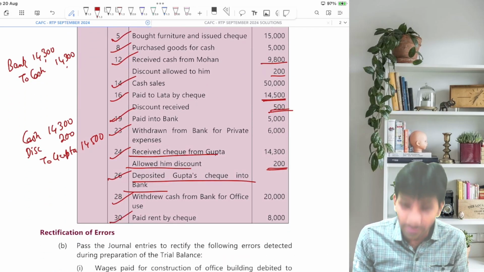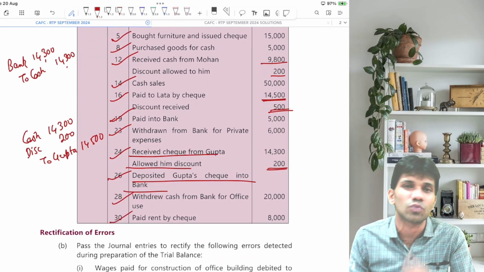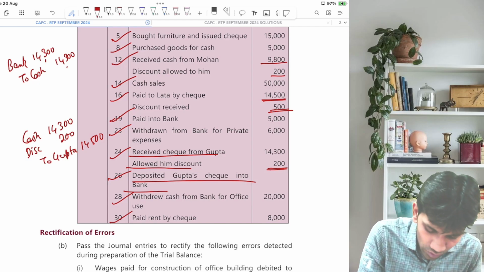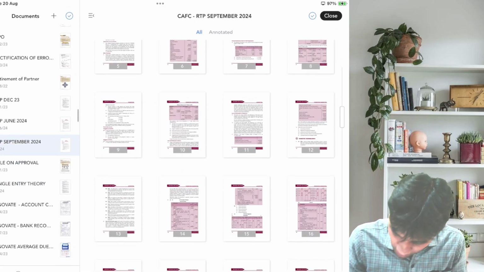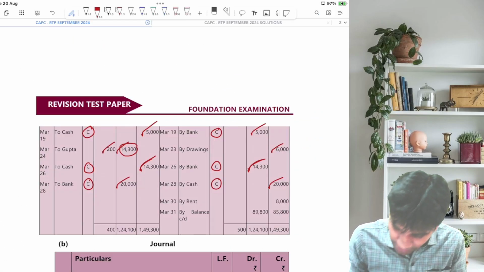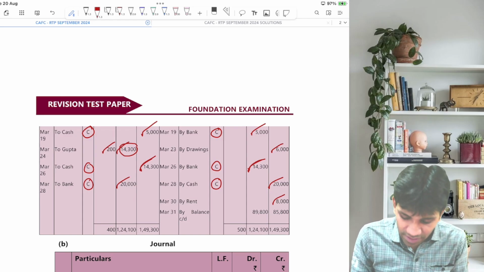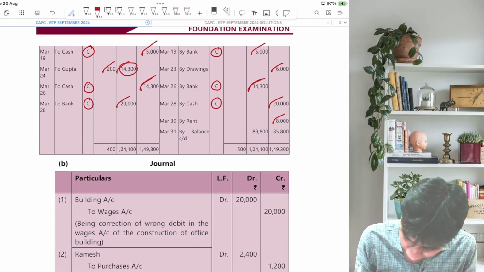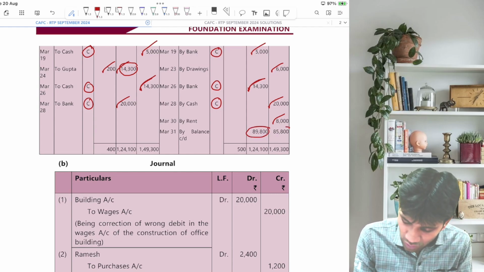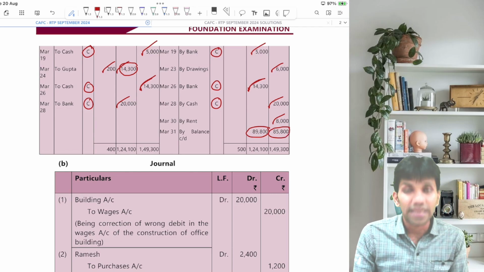And paid rent by check. So we paid rent by check. What will be the entry? Rent account debit to bank account. So in the cash book, on the credit side, by rent account in the bank column. That's it. We have done this. Then we'll do the totaling procedure. We'll close cash account. We'll get a balance carried down of 89,800 and we'll close bank account. We'll get a balance of 8,500.